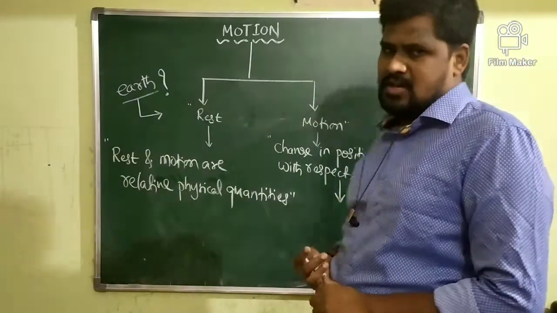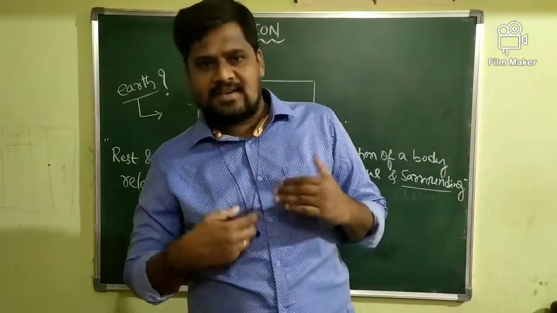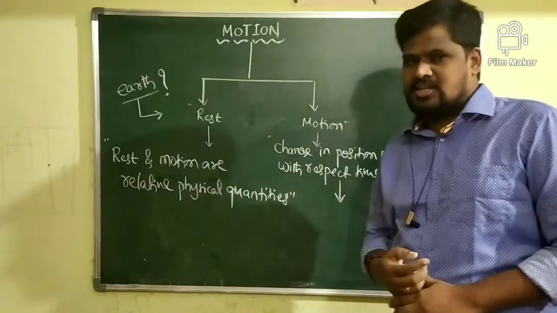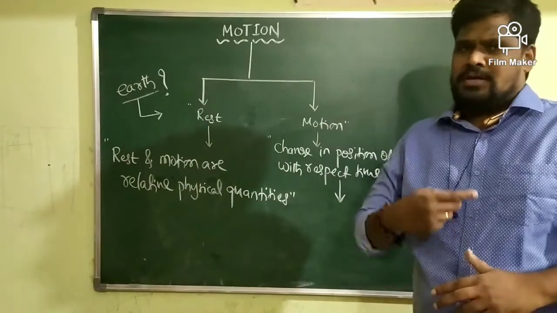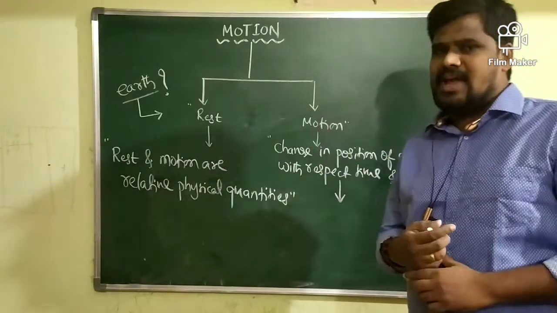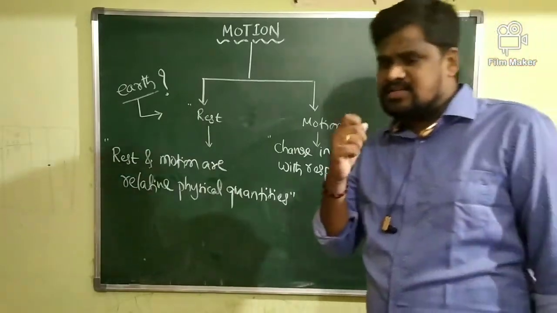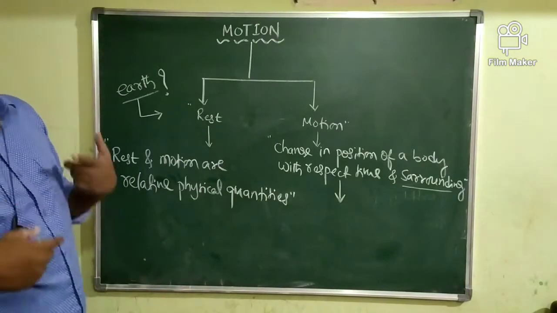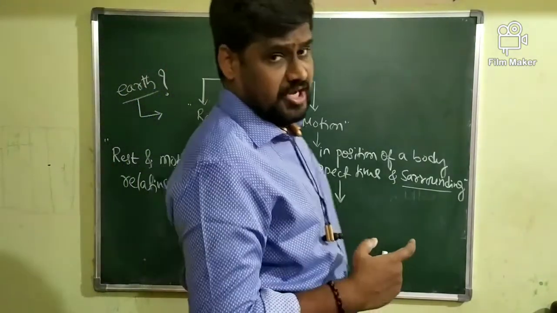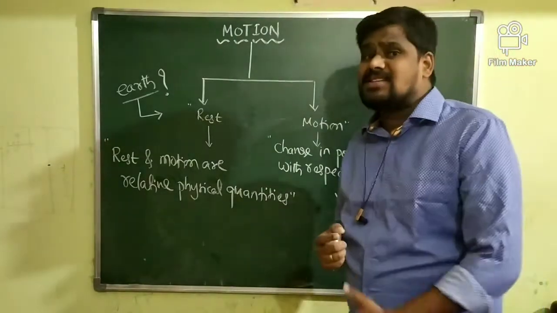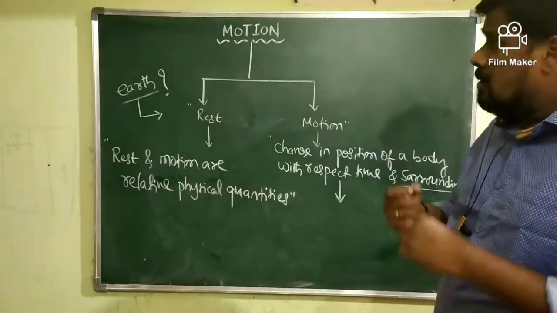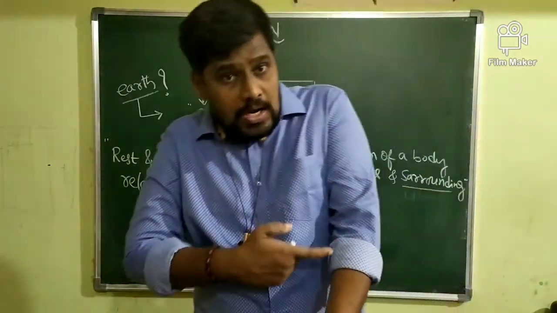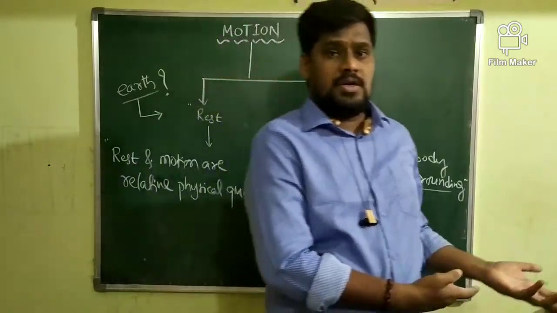One of the best examples: the motion of the earth is decided based on a reference. Which reference are we taking? Based on sunset and sunrise, I can say that the earth is in the state of motion. We observe sunset as well as sunrise, and the reason for that is the motion of the earth. You know very well, not only the earth: the planets are in the state of motion, galaxies are in the state of motion, many molecules are in the state of motion. The blood flowing through arteries is also a type of motion.